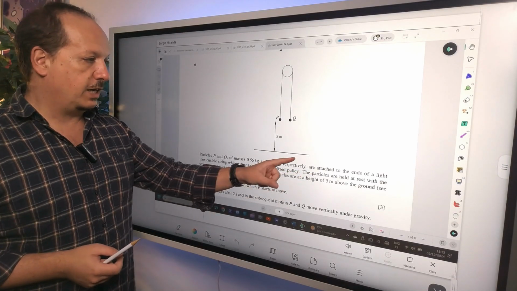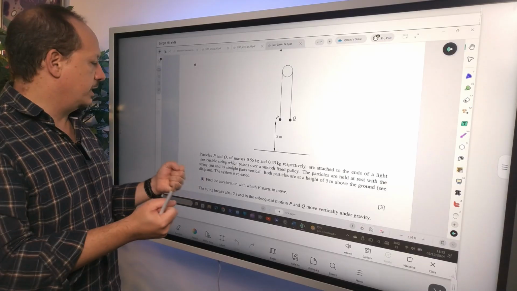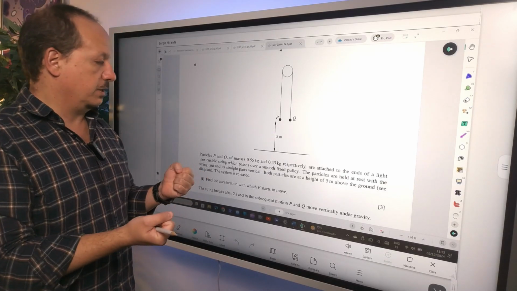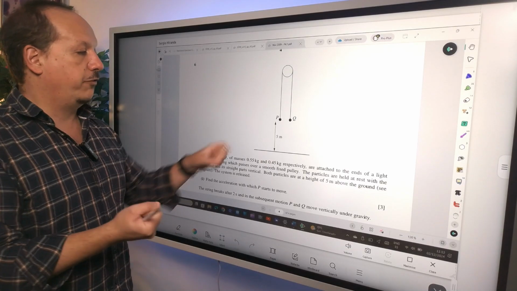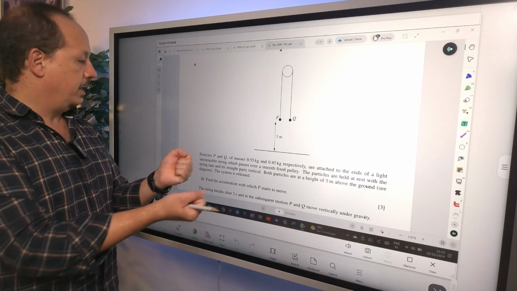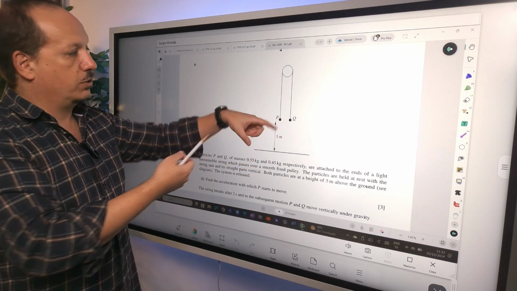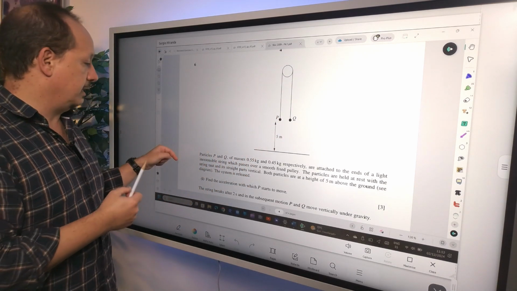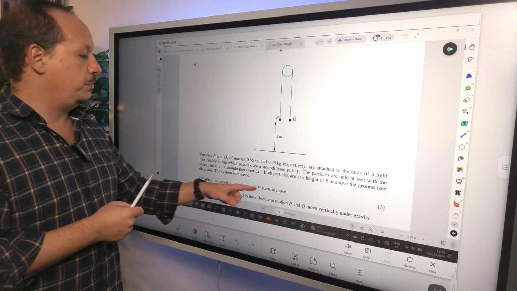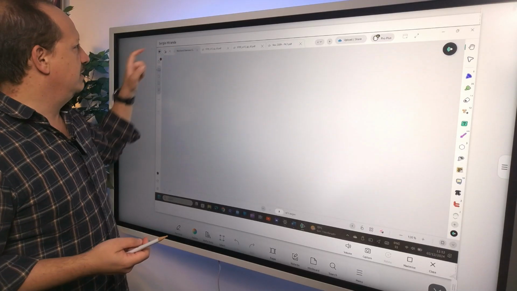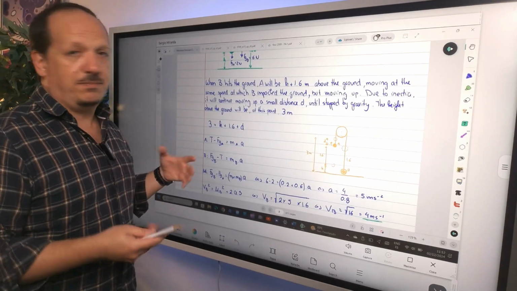The particles are held at rest with a string taut, so you have tensions, and its straight parts vertical. Both particles are at a height of 5 meters above the ground, and the system is released. When it is released, the heavier goes down, the lighter goes up, right? Find the acceleration with which P starts to move. All right, you probably already know the mechanics of it, literally.